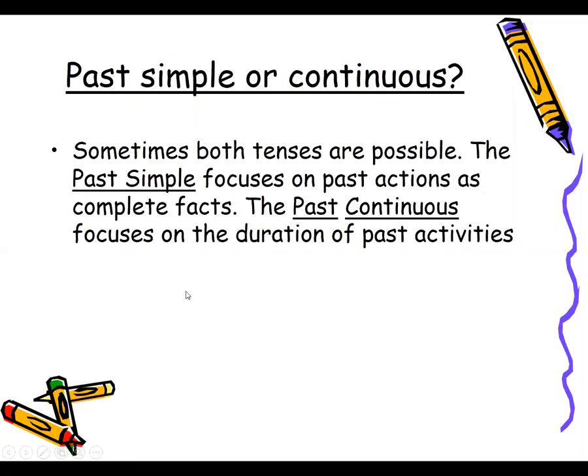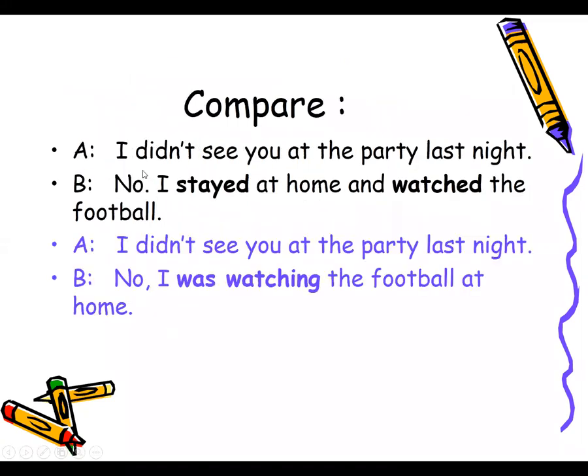Okay, so basically the simple past focuses on the past action that are complete, and if you want to focus on the duration of the activity, then you can use past continuous. Like for example, I didn't see you at the party last night. Okay, if somebody is asking where were you, I didn't see you at the party, so no, I stayed at home and watched the football.